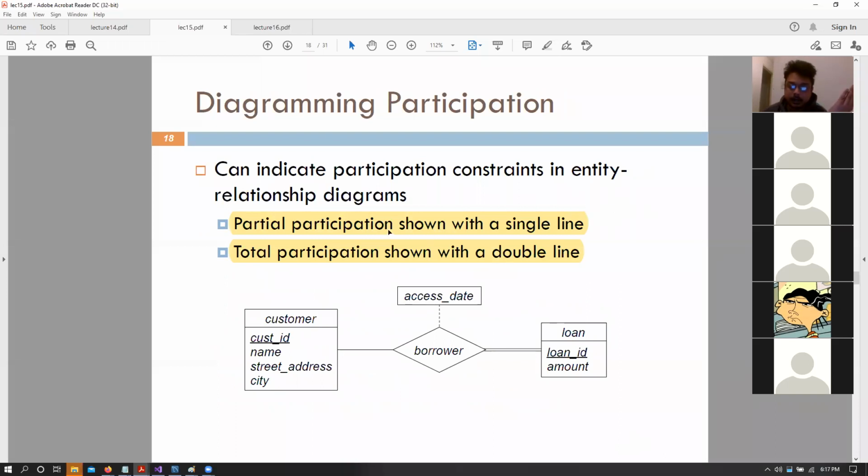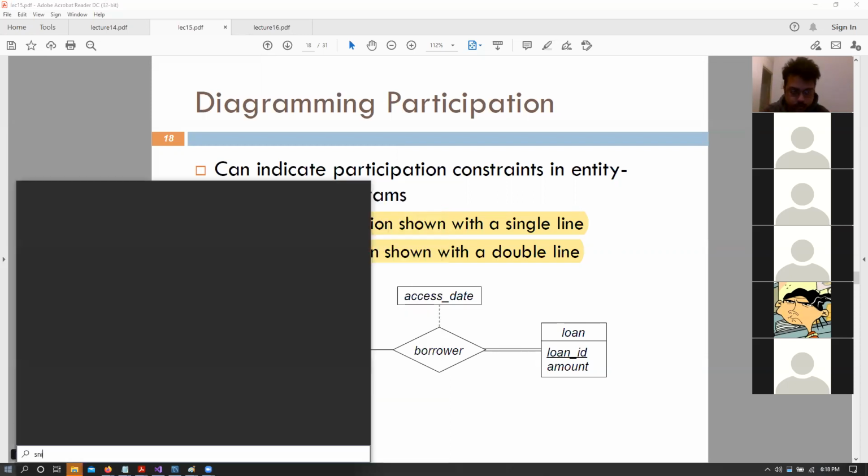A partial participation is shown by a single line. A total participation is shown by a double line. This means that every loan, double line, needs a customer, or every loan needs to have a value to whatever it relates to. You can have more than one relationship. You can even have another relationship. Let me see. Can I copy this? No. Give me a second. Let me show you.